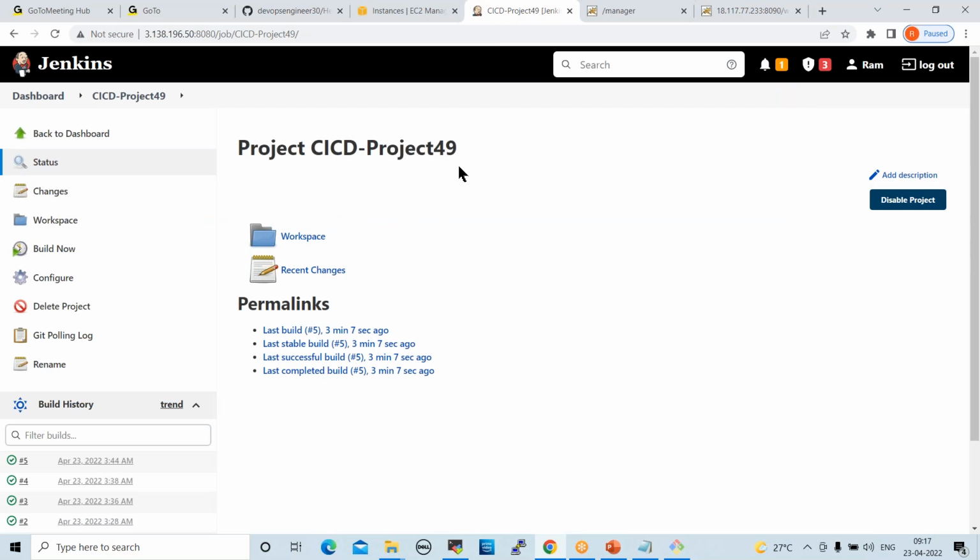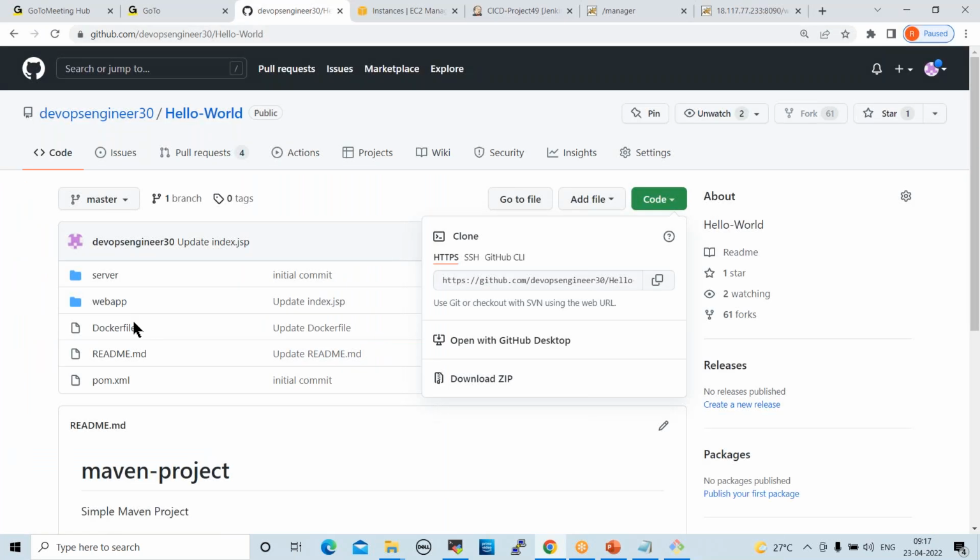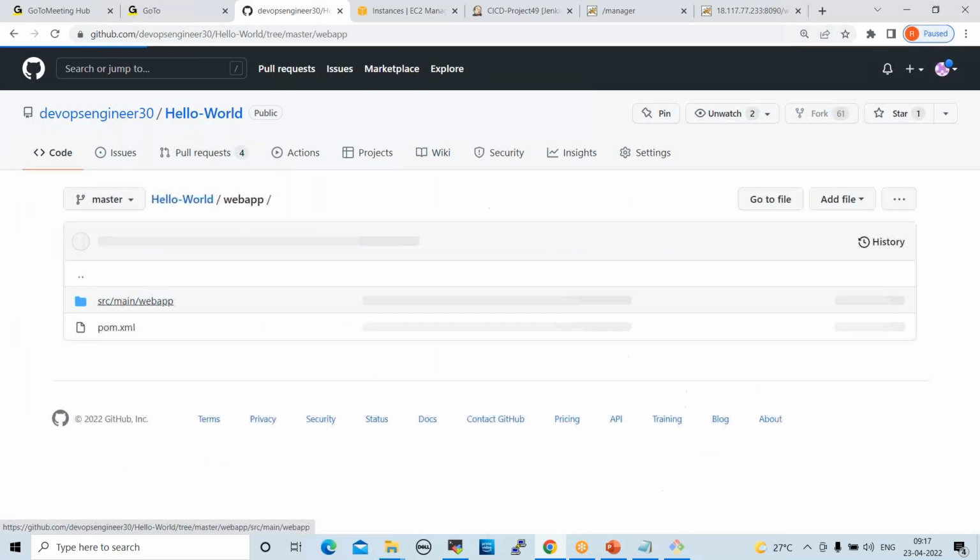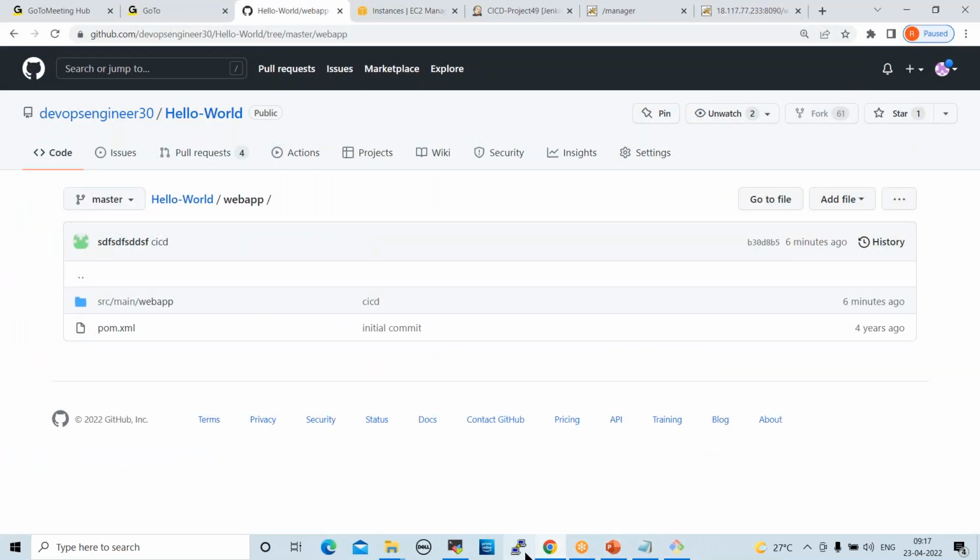One more time, I want to modify on GitHub. Actually, in a live application, the deployment will happen like this. Open this web app again. Oh, sorry, it's already open here, right?